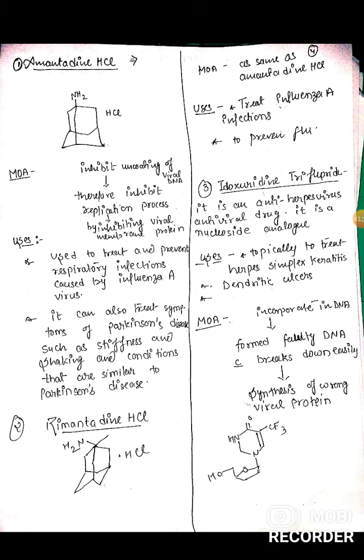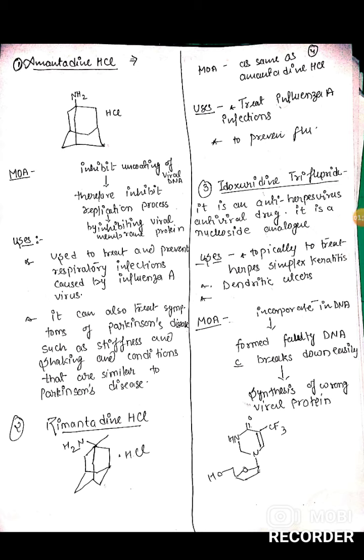Second, rimantadine hydrochloride. For rimantadine hydrochloride, the mechanism of action is the same. That is, it inhibits the uncoating of the viral DNA. Used for treatment of the influenza A infection or to prevent the flu.